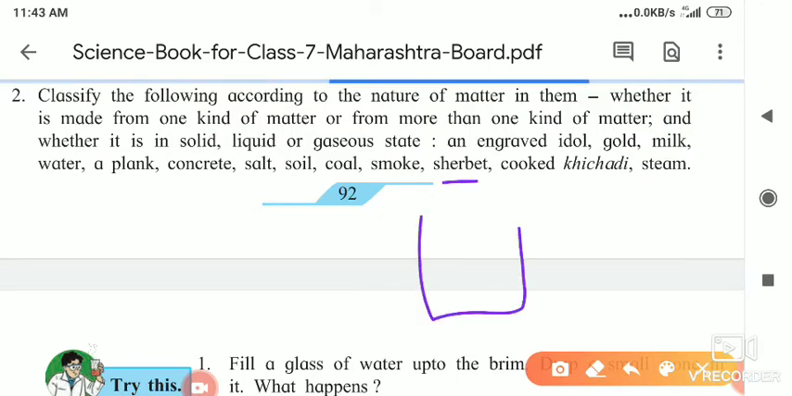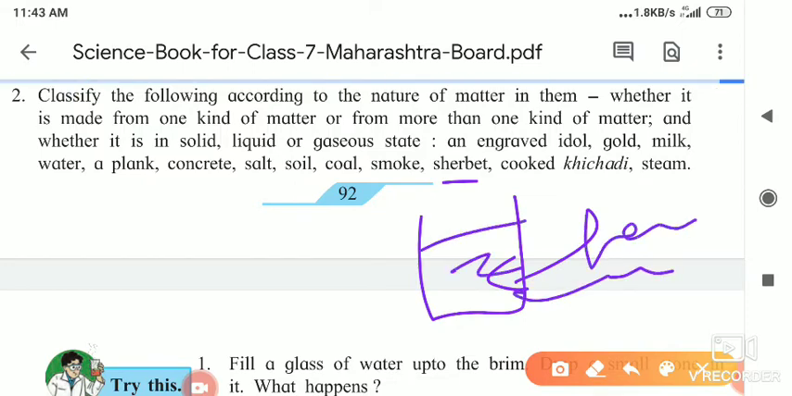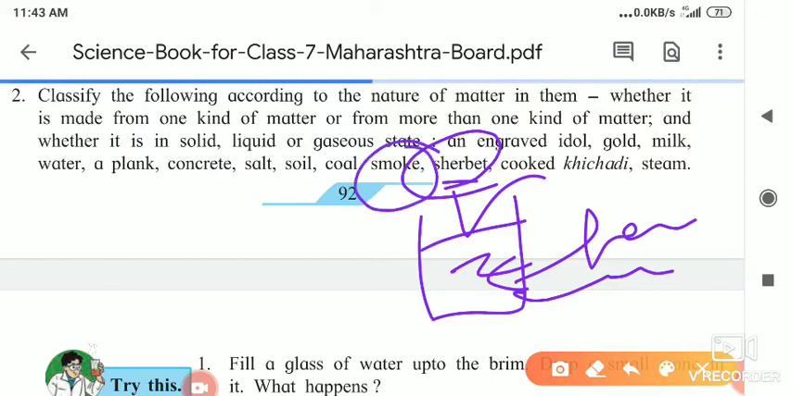Sharbat is a mixture of lemon juice, sugar, and water. Afterwards we add a little bit of salt inside it. So it is made up of more than one substance, and it is in which state? That is the liquid state. And as I told you, smoke is in which state? Smoke is in the gaseous state.